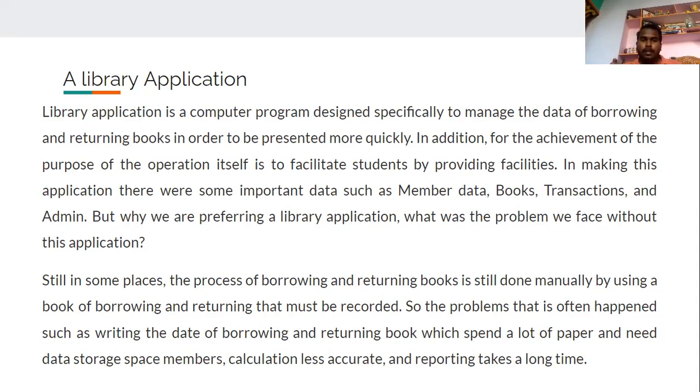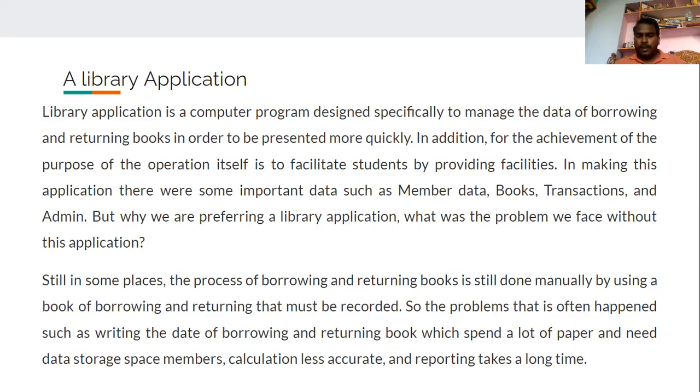The data will be in the programming type, so we can import important data like member data, books, transactions, and every data in the library we can enter in the form of computer program or data, not manually.